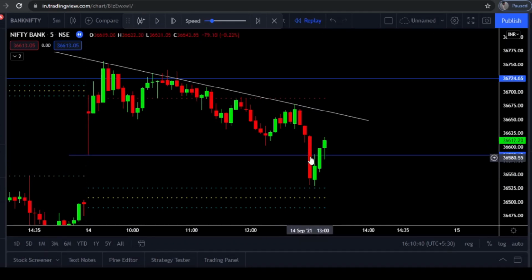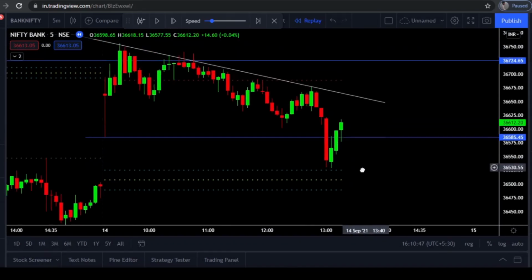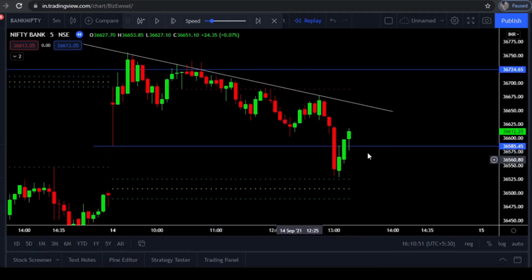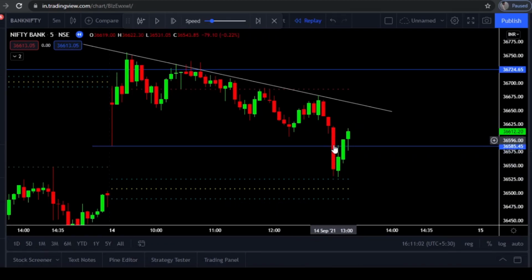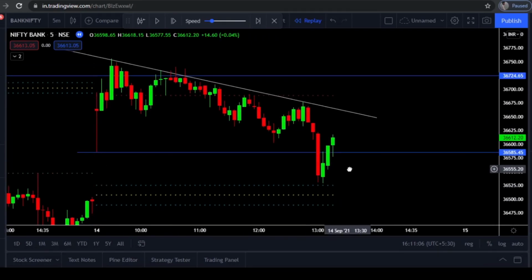Bank Nifty broke the current day low and a big bearish candle was formed, and it took support exactly at the top CPR and made a bullish candle here. So we didn't have any entry here because we have a CPR support here and a CPR resistance here. So we didn't have any entries once the current day low was broken. And again, there is a reason in Nifty also.